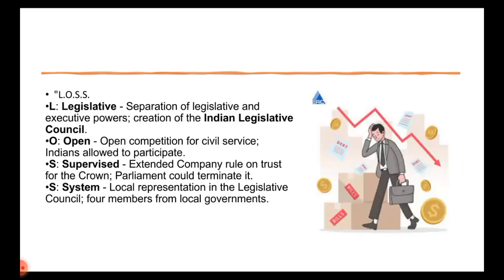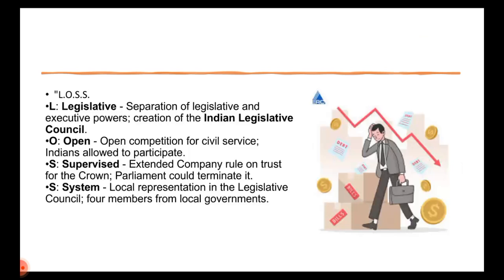1853. The 1853 act is a LOSS act. We lost is what we guess. Okay, it's a trick, LOSS act. L is legislative: separation of legislative and executive power. Very, very important, separation of executive from the legislature. So hereafter it is responsible government, isn't it? So we'll think like LOSS act for us, 1853.